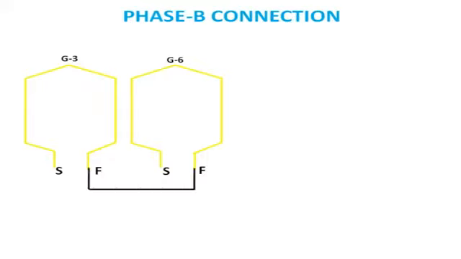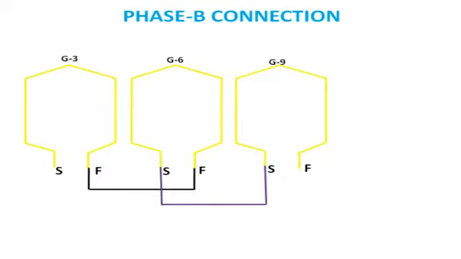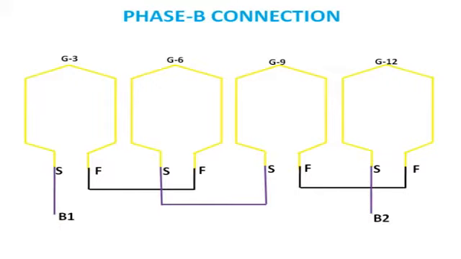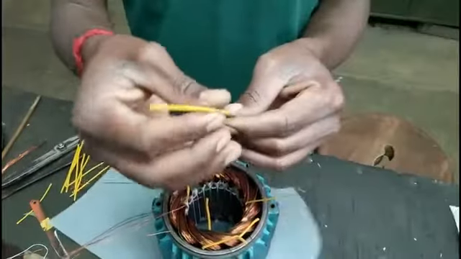We'll connect finish to finish of group 3 and group 6, then starting to starting of group 9 and group 6, then finish to finish of group 12 and group 9, and finally starting of group 3 and group 12 will become B1 and B2 terminal.